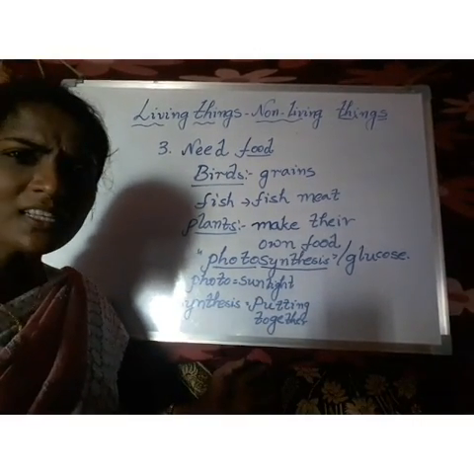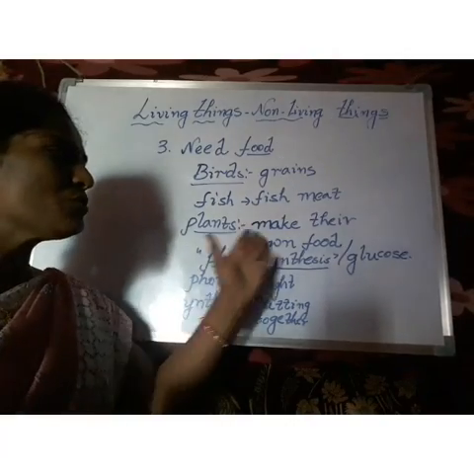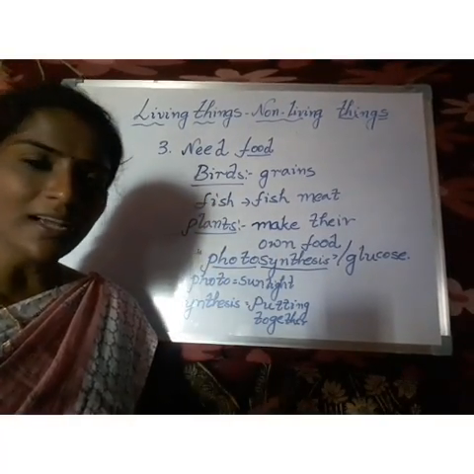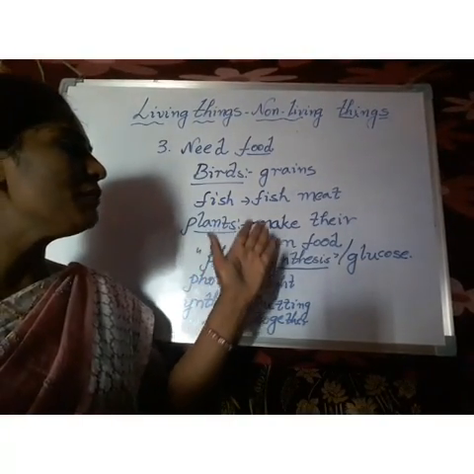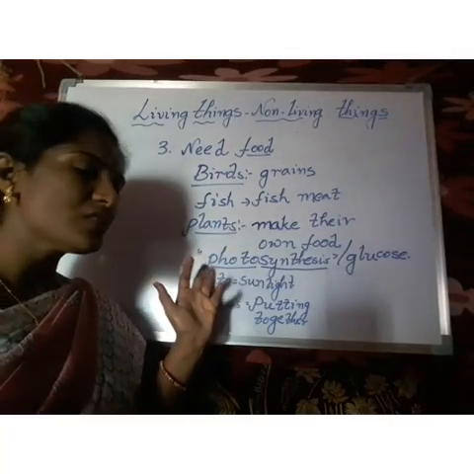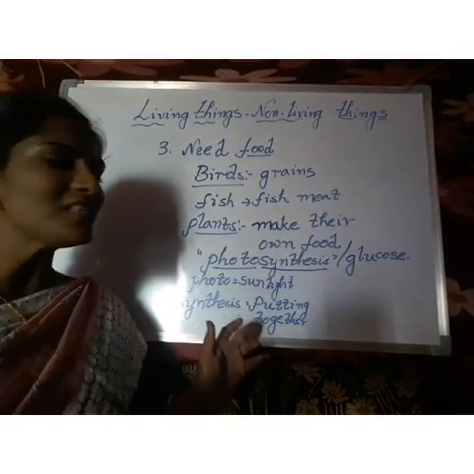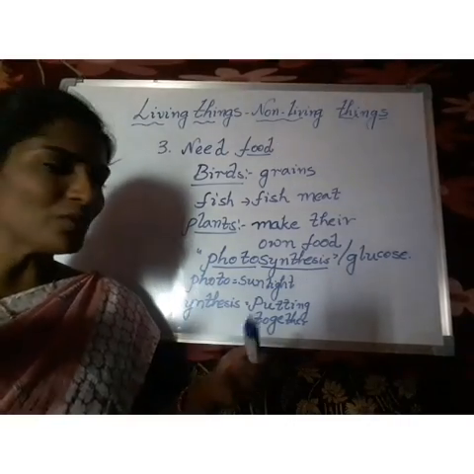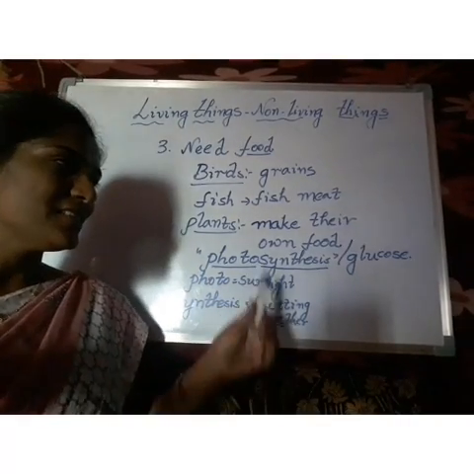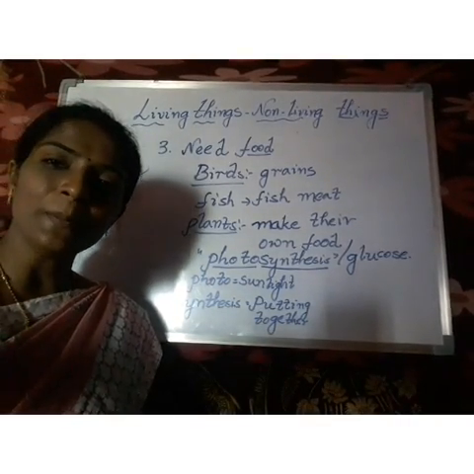And what are the materials, children? What are they using to make their food? The plants make their own food with the process of photosynthesis. Photo means sunlight and synthesis means together. Now you have to think about what materials they are using.